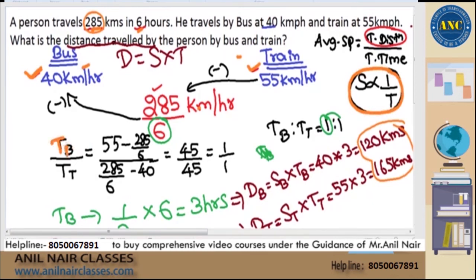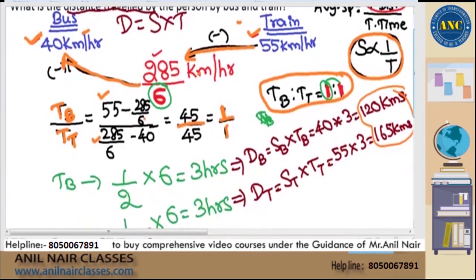Time taken in bus divided by time taken in train is nothing but 55 minus 285 by 6, divided by 285 by 6 minus 40. That is what I wrote. Simplify by taking LCM, you will get 45 by 45, which is 1 by 1. That means time taken in bus is to time taken in train is 1:1. 1:1 is nothing but equal ratio. That means 6 hours is the total time taken, but it should be equally divided. Equally divided means bus is 3 hours and train is 3 hours.